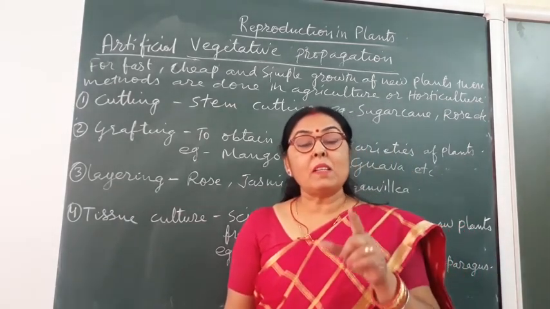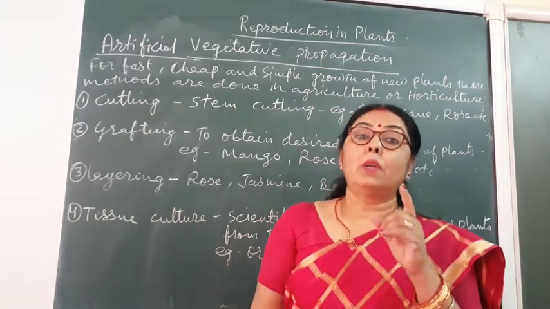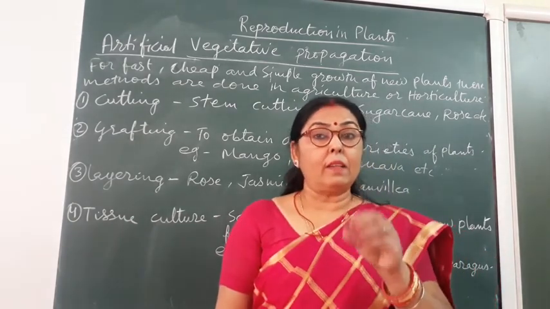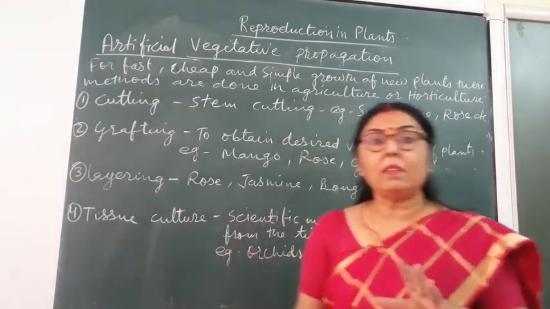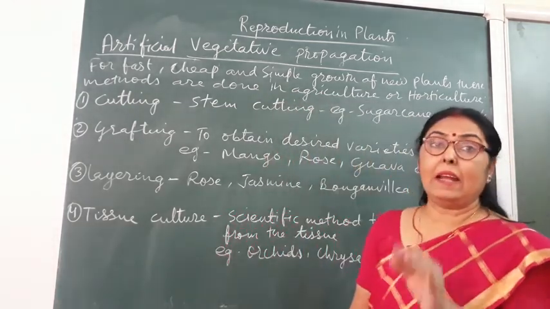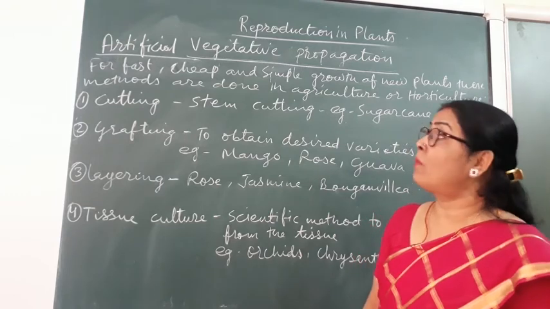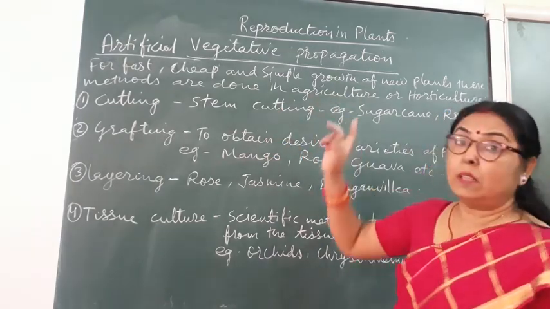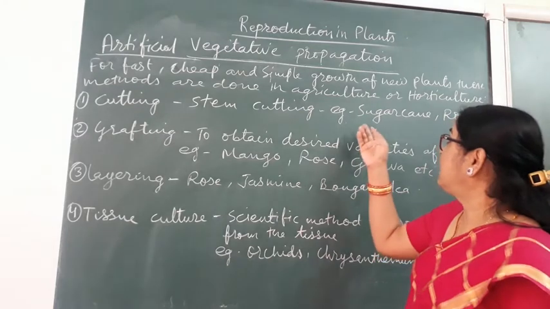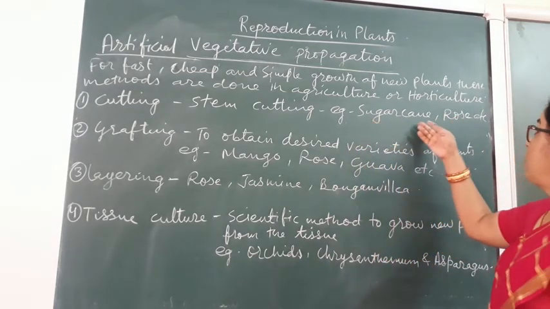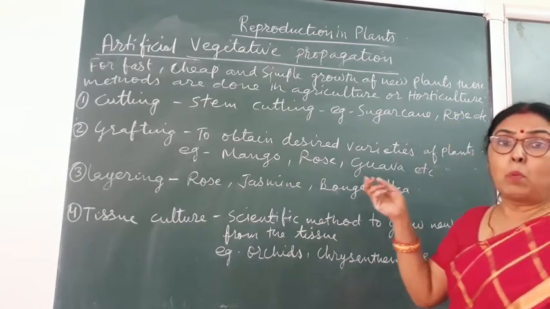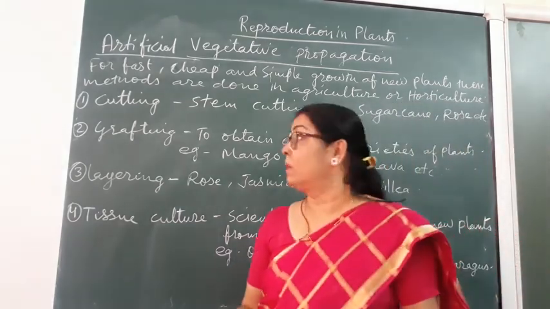The stem must have a node, so that from the nodes the new plant will grow. This is the simplest and easiest method of artificial vegetative propagation, and this is used in the growth of sugarcane, rose, bougainvillea, and so on.